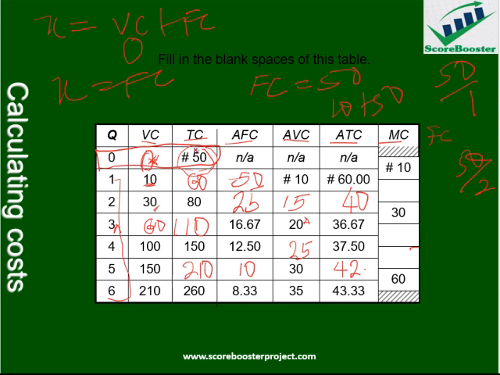Now the total cost column is here. It moved from 50 to 60, so we have 10. Then it moved from 60 to 80, then we have 20. Then it also moved from 80 to 110, we have 30. We moved from 110 to 150, we are going to have 40. It also moved from 150 to 210, I think we have 60 or so.